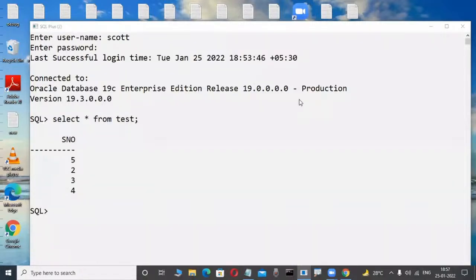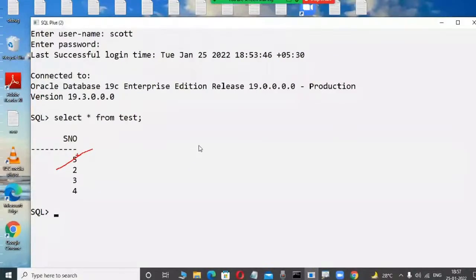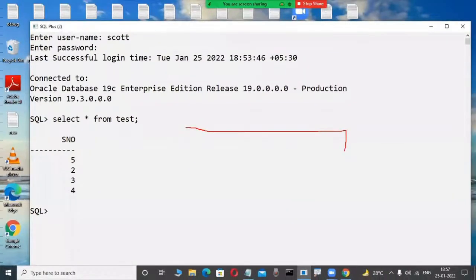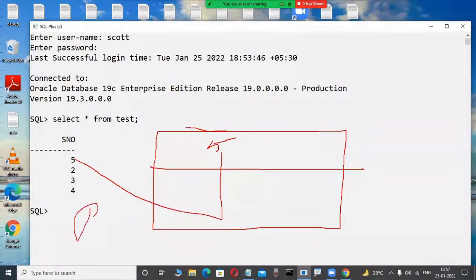Oh, maybe commit means save something in the future. Suppose I want to roll back. Now I want to cancel this 5 into 1, the previous value. Possible or not possible? Anybody guess it logically. Commit means the new value for the transaction is permanently stored in the hard disk, okay, that is displayed. But now again I want to cancel. I want to undo the transaction, so that the previous value 1 is there in place of 5. I want that only. I want to undo the transaction now. Possible?